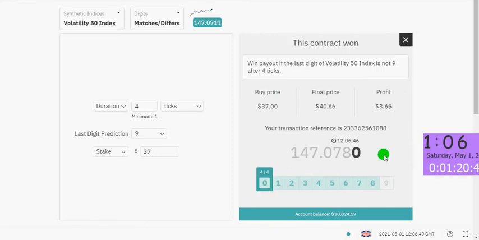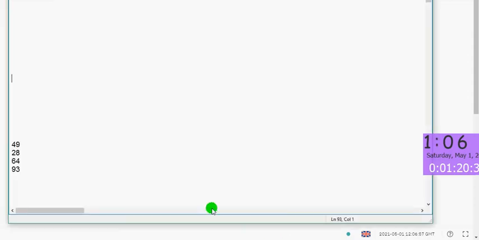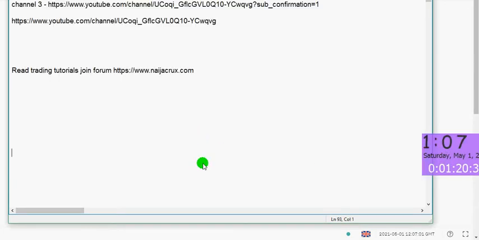You can see we won that trade already. The last number is 4 right there, so we won that trade. Before we proceed, you have to wait for 2 minutes after each trade.